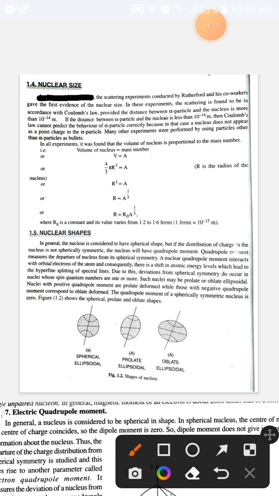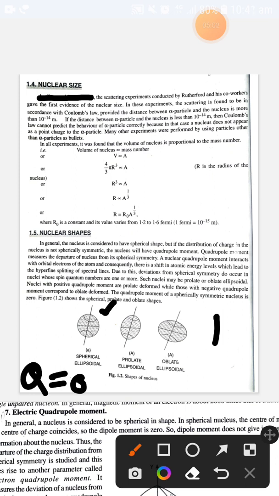The quadrupole moment gives some observation about the shape of the nucleus. The quadrupole moment is actually the departure of the nucleus from its spherical symmetry. So consider the ellipsoid that we generally consider for the shape of the nucleus. If the nucleus is spherical, what happens? Consider Q as the quadrupole moment. When Q is 0, there is no departure from the spherical symmetry, then the shape of the nucleus is spherical.